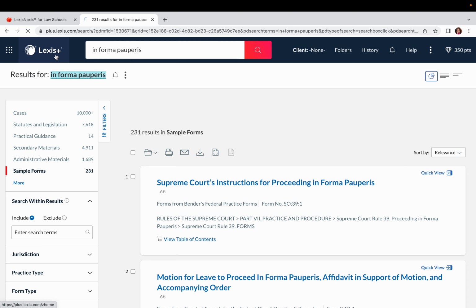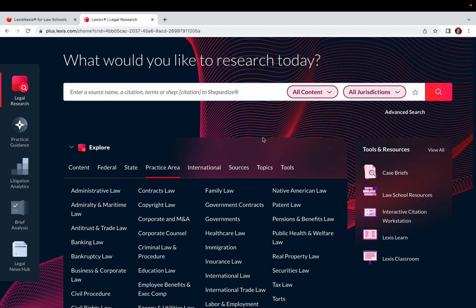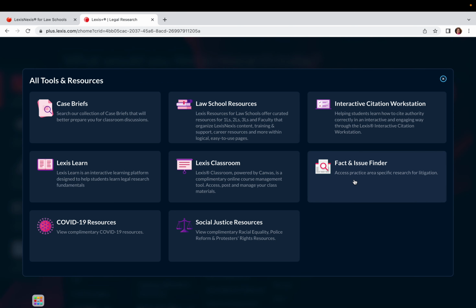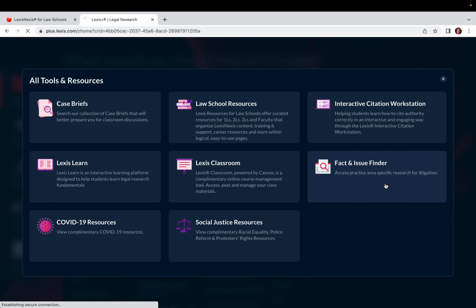Okay, finally, let's check out something new on Lexis, which is the Fact and Issue Finder. Just know that you guys are with your law school ID, so you have very specific things populating here on this little menu on the right hand side that are just for law students, and the attorneys don't see it, but that causes the Fact and Issue Finder that I want to show you to be on the view all. So I actually had to click that button, view all, and there's the Fact and Issue Finder.